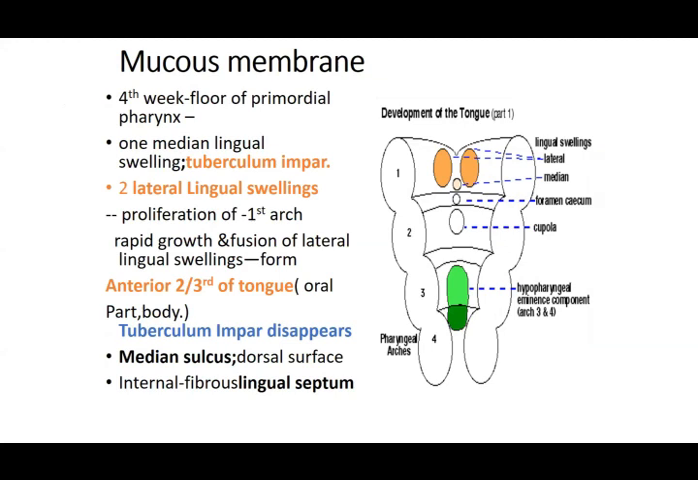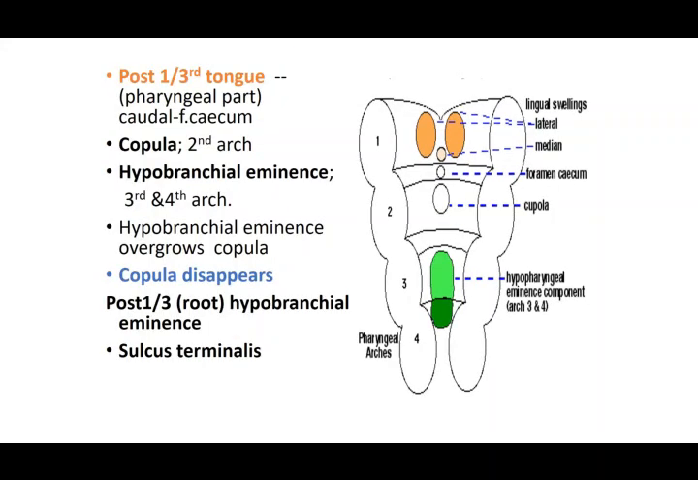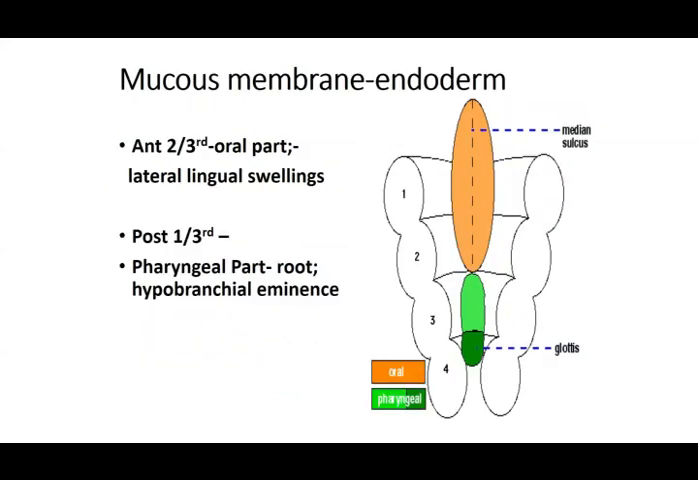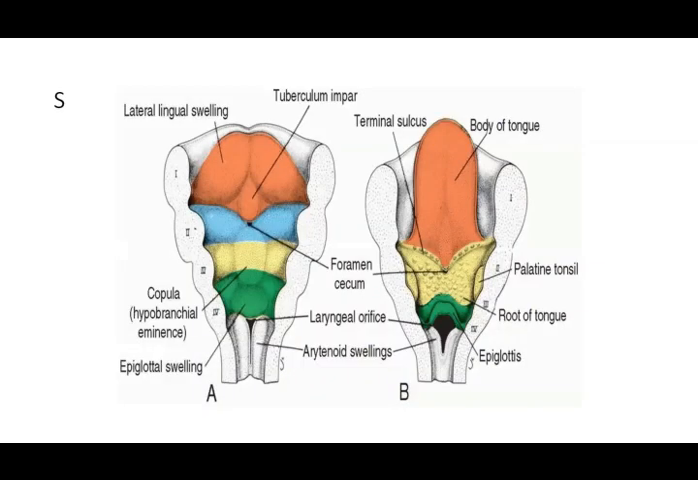Behind the foramen cecum, what is developed from the second arch is called the copula, and the part from the third and the fourth is the hypobranchial eminence. The copula is going to disappear, and the posterior third, behind the sulcus terminalis, is going to be formed from the hypobranchial eminence. For the mucous membrane, the anterior two-thirds arises from the lateral lingual swellings, that is the first arch, and the posterior one-third is basically the third and the fourth, so that is going to get its endoderm from these areas. You see in this picture all these swellings: lateral swellings, tuberculum impar, copula, the hypobranchial eminence, and then the epiglottic swellings.